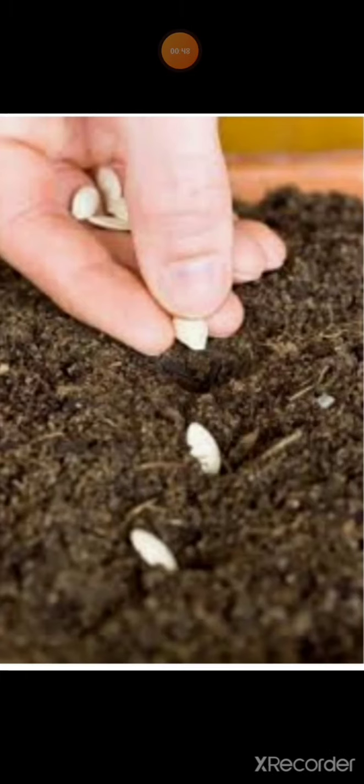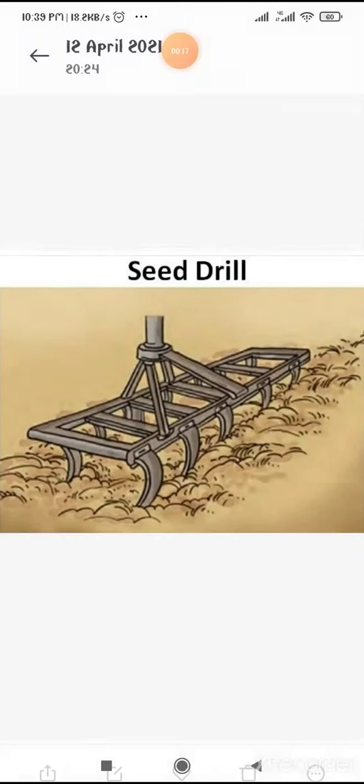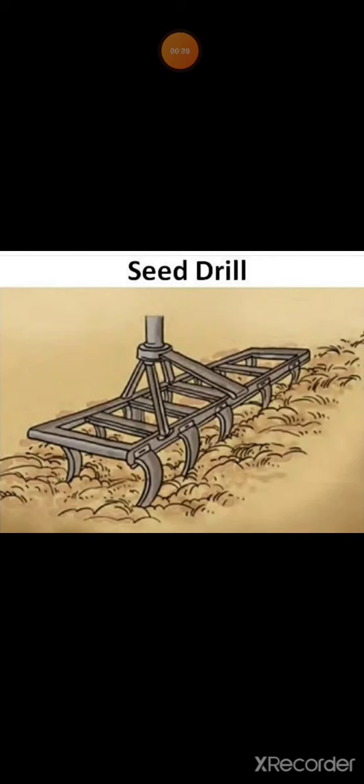The second method is by seed drill. A seed drill has a funnel-shaped seed bowl connected to several tubes. The drill is attached to a plow. As the plow makes furrows along the field, the seeds in the seed bowl are released through the tubes and get deposited in the soil. Nowadays, a seed drill is used for sowing seeds with the help of a tractor.